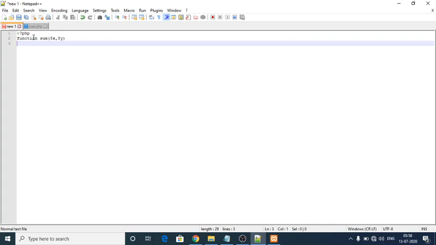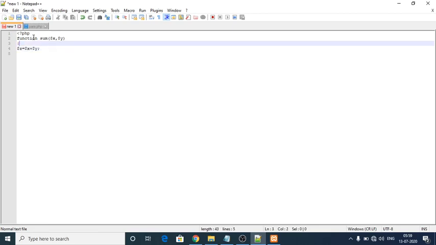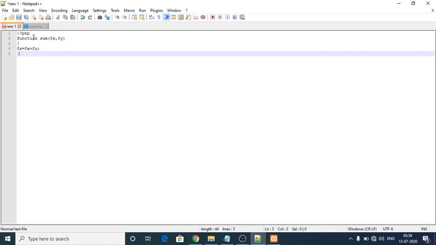Next, I have to give dollar symbol z, another variable, for storing the value of x and y added together: dollar symbol x plus dollar symbol y. And here I have to open my block, and here I have to close my block.